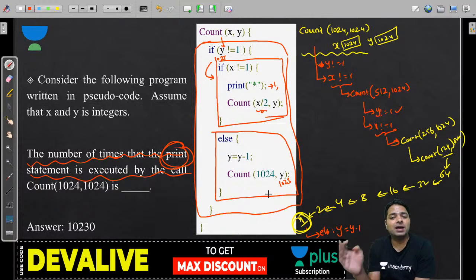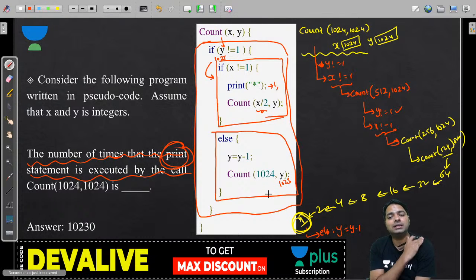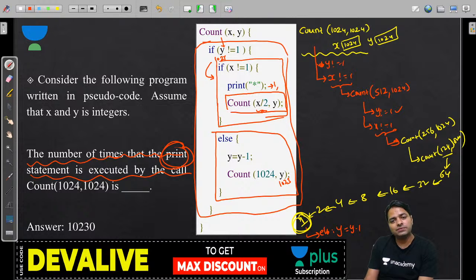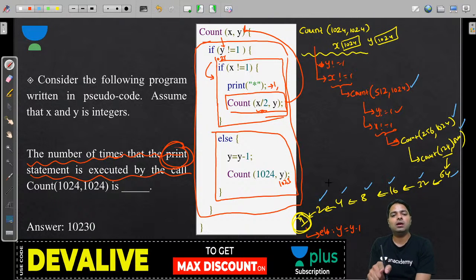1023, बट x का वैल्यू कितने बार डिक्रीमेंट हुआ, डिक्रीमेंट कितने बार हुआ गाइस, कम ऑन, how many times we call this function, कितने बार कॉल किया गाइस, you have to count them clearly. If you miss that count, it's going to be the wrong answer for you. 1 2 3 4 5 6 7 8 9 times, and the 10th call we don't recurse, we go for else recursion. So 9 times this recursion happens, 9 times के बाद एक